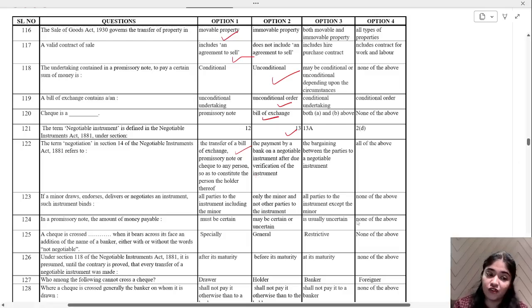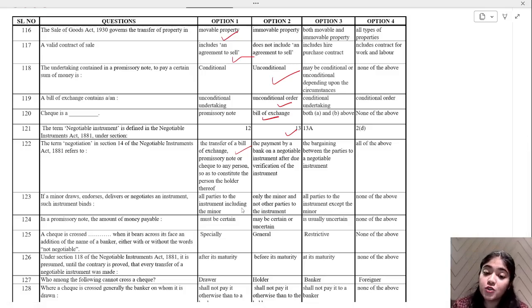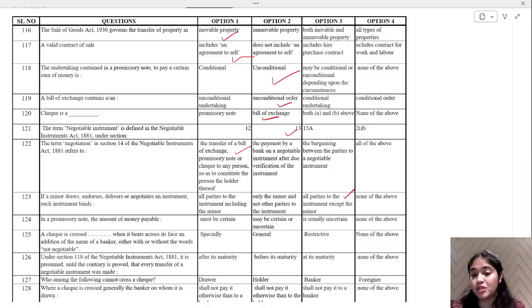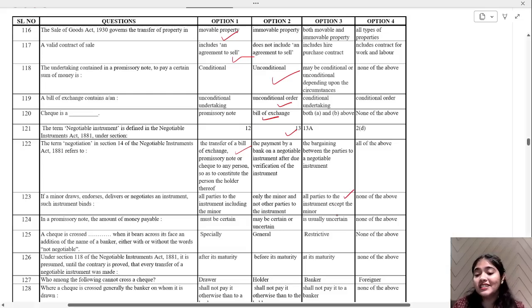The transfer of a bill of exchange, promissory note, or check to any person so as to constitute the person the holder thereof. If a minor draws, endorses, delivers, or negotiates an instrument, such instrument binds what? All the parties to the instrument including the minor, or only the minor and not other parties, all the parties to the instrument except the minor, none of the above. So you see, it is except the minor. Negotiable instruments: in a promissory note, the amount of money payable must be certain, may be certain, or uncertain, is usually uncertain, none of the above. Must be certain, compulsorily.